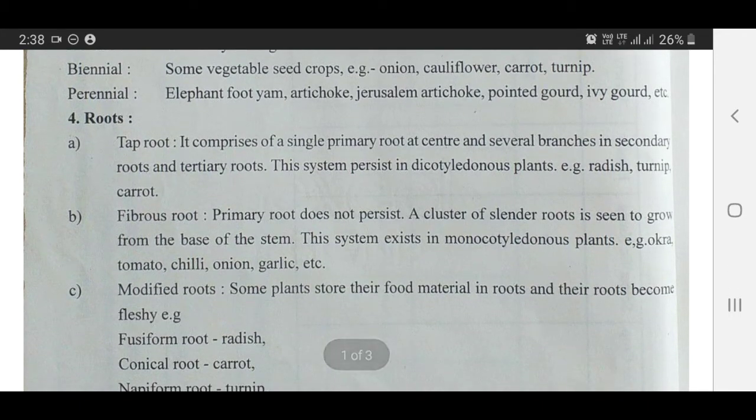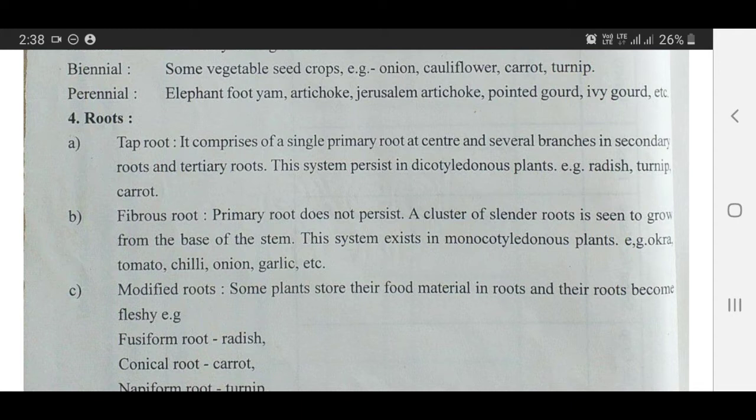Second is fibrous roots. Primary root doesn't persist. A cluster of roots is seen to grow from the base of the stem. This system exists in monocotyledonous plants, for example, okra, tomato, chili, onion, garlic, etc. Although this is wrong information in these groups, only onion and garlic belong to the monocotyledonous crops, whereas okra, tomato, chili belong to the dicotyledonous crops.